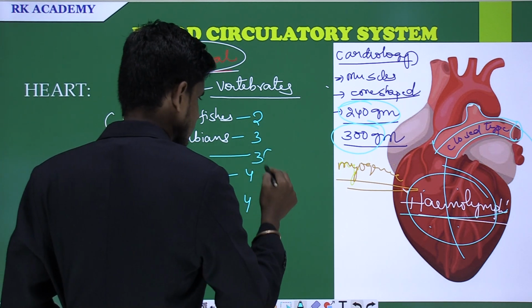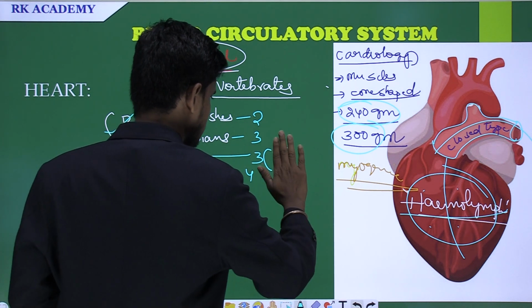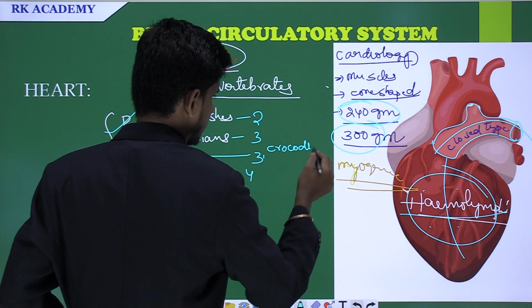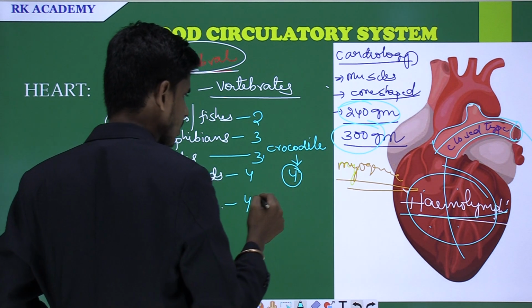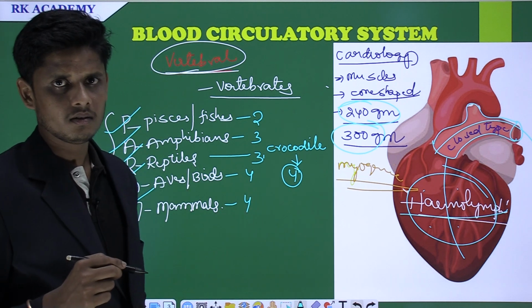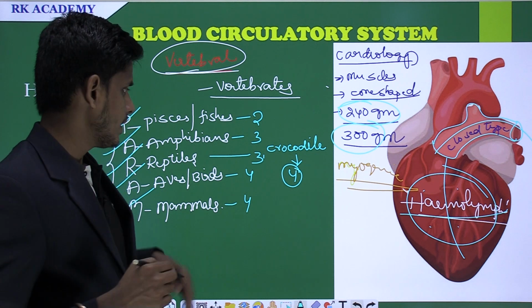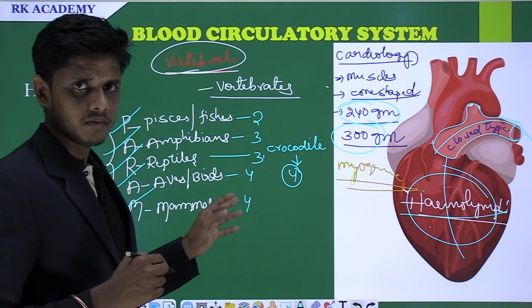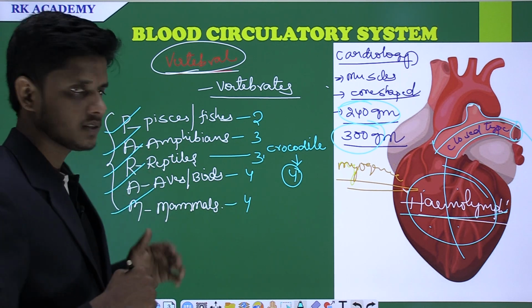In the reptiles, there is another animal, that is called crocodile. In the crocodile, the well developed 4 chambers are seen, although it is a reptile. Except this, 2 3 3 4 4 is the number of chambers of the heart present in fishes, amphibians, reptiles, birds or mammals.